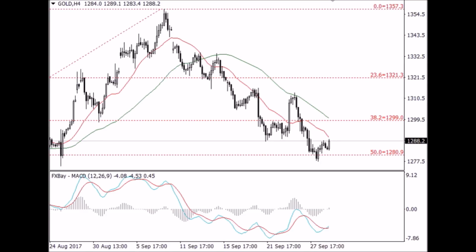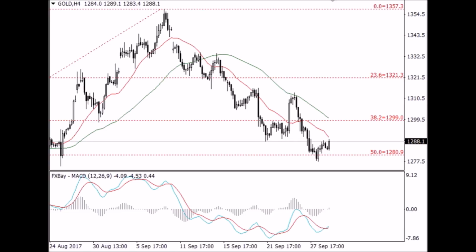Having a look at commodities markets, the gold price was roughly unchanged on Thursday, rising by $2.61 or 0.2% to trade around $1,290.40 a troy ounce, as dollar weakness kept downside momentum in check, but the precious metal remained under pressure amid investors' expectations of a year-end interest rate hike.